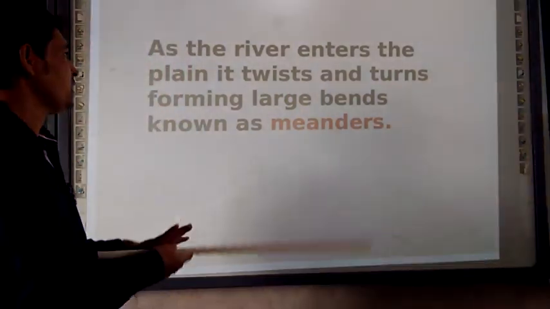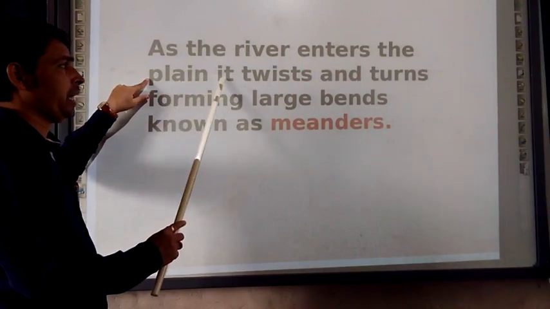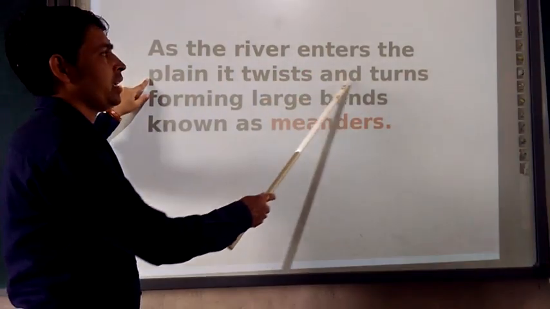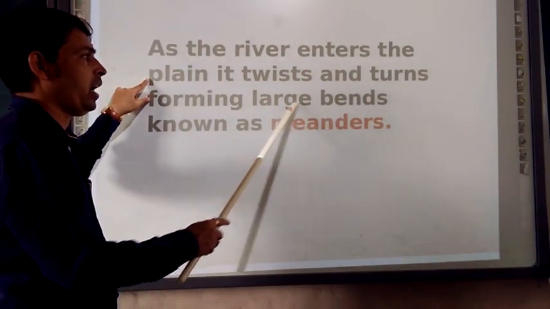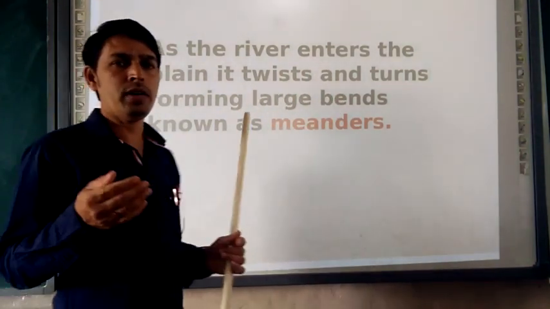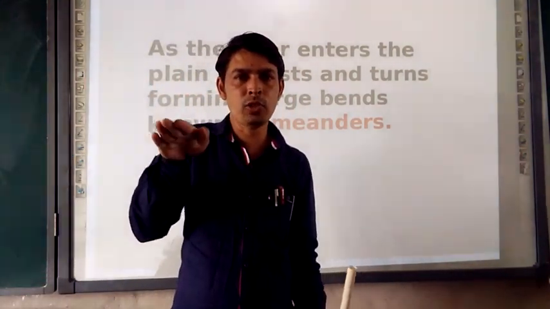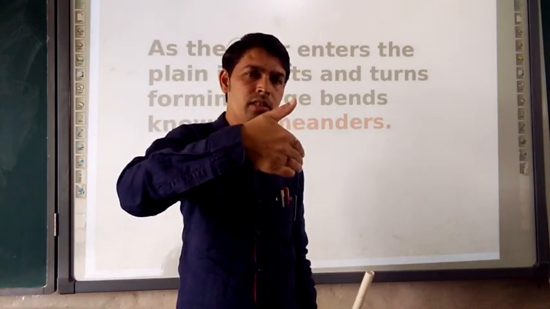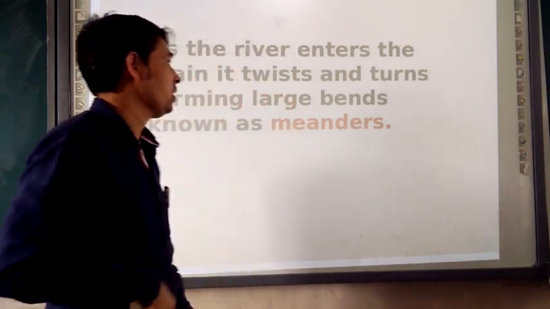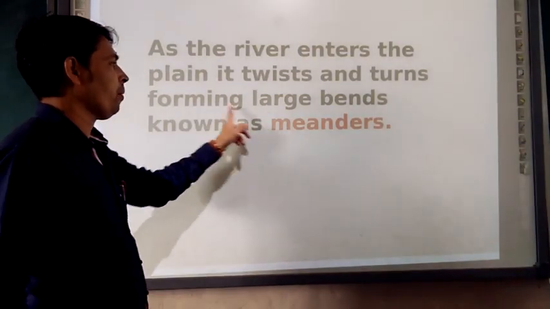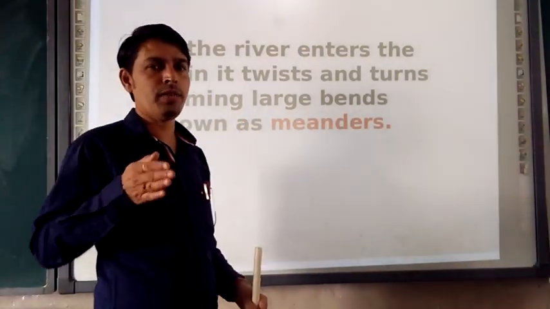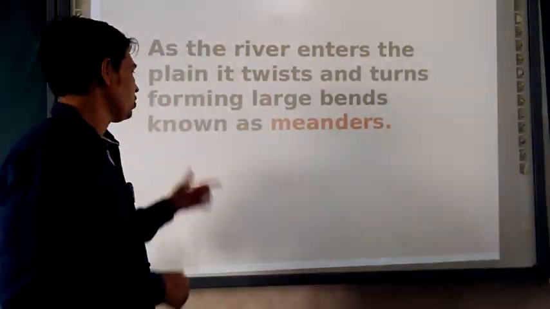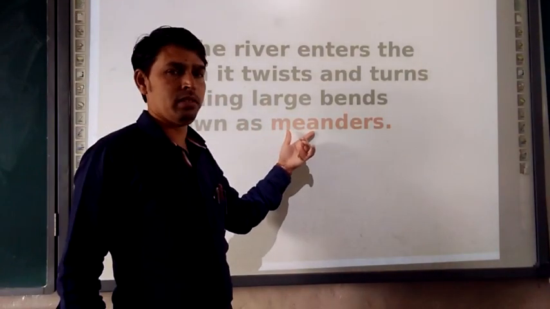When the river enters the plain, it twists and turns, forming large bends. The river is moving like that, making a C shape, making a large turn, right? So that curve is forming a large bend. The river is bending and turning. So they are known as meanders.